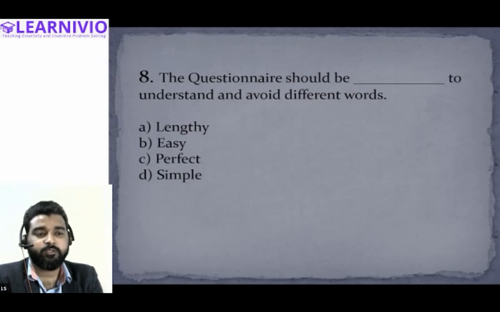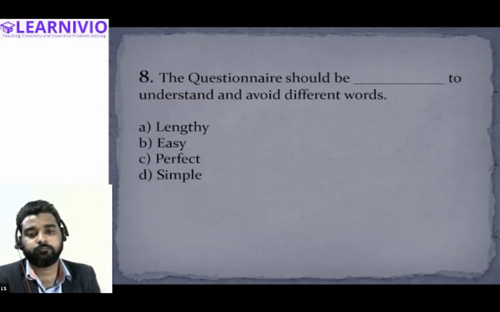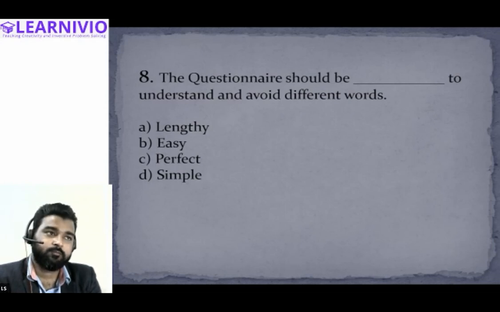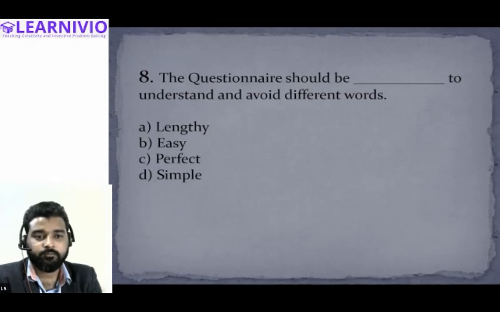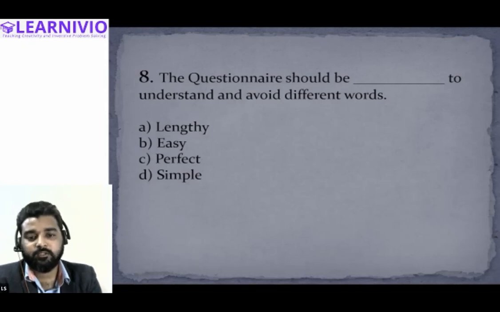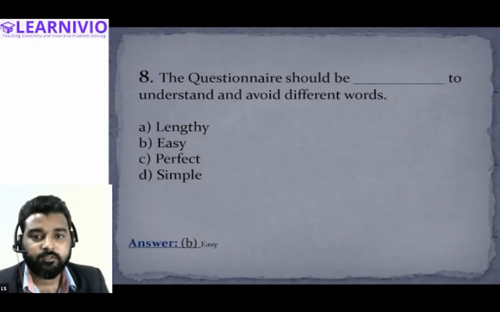Next, the questionnaire should be dash to understand and avoid different words. Simple. What is the meaning of simple? Sir, over here it can be, because avoid different words to understand, simple to understand. Okay, I think more appropriate would be easy, I guess. Questionnaire should be easy to understand. So I think option B should be the answer. I have selected option B.